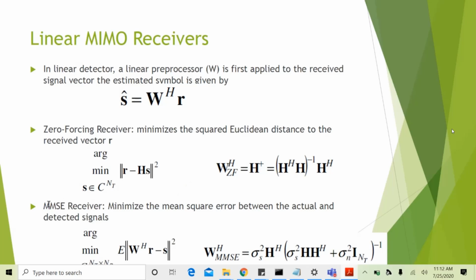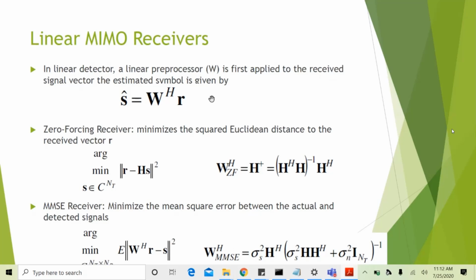Now the MMSE receiver, which is the minimum mean square error receiver. It minimizes the mean square error between the actual and the detected signals. This is the metric that needs to be minimized. After differentiating this expected value with respect to W, we will get W MMSE as this one. We will multiply with W Hermitian.